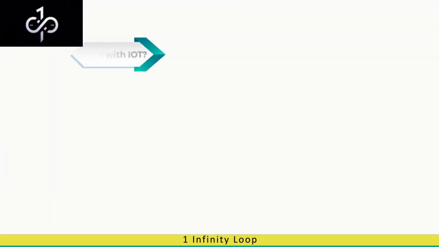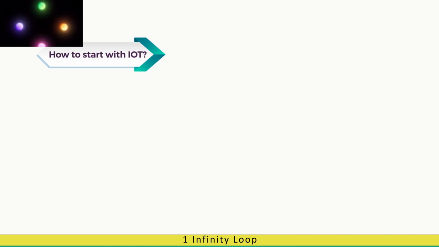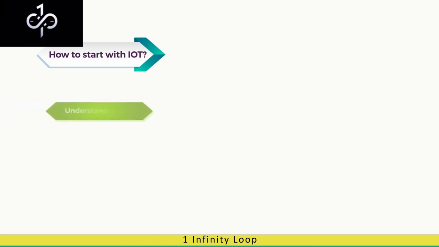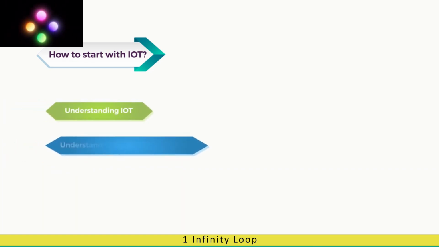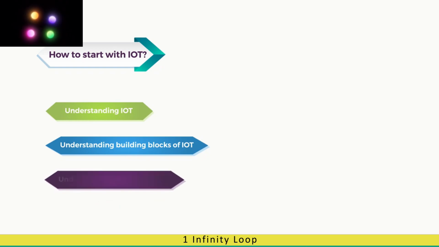How to start with IoT? To start working with IoT, a few fundamental concepts are required like, first, understanding of IoT, which we have completed for now. Second, understanding building blocks of IoTs, that is, basic IoT framework. Third, understanding basic hardware required to start small IoT project.